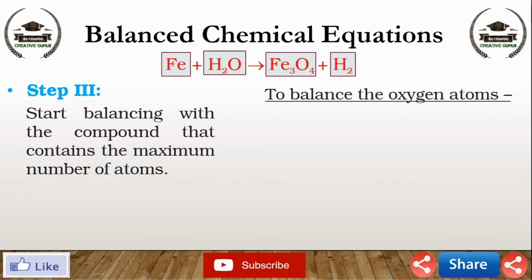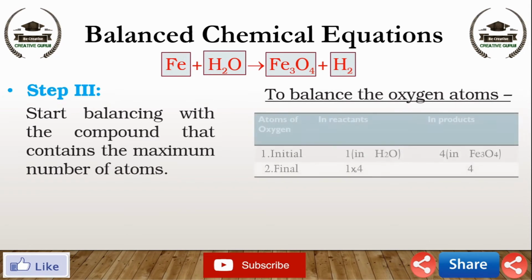To balance the oxygen atoms, we draw a table having 3 columns. First column, atoms of oxygen. Second, atoms of oxygen in reactant. Third, atoms of oxygen in product. Initially, atoms of oxygen in reactant is 1 in H2O and atoms of oxygen in product is 4 in Fe3O4. At final, when we balance the oxygen atoms, there are 4 atoms of oxygen in reactant, and in product already 4 atoms of oxygen are present.